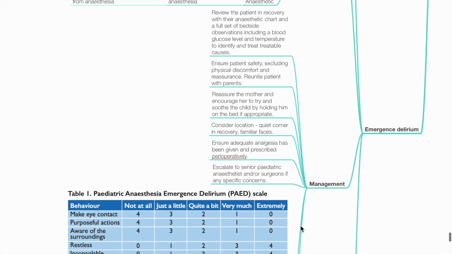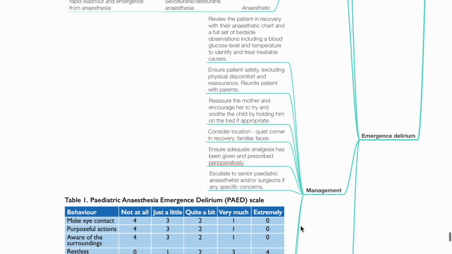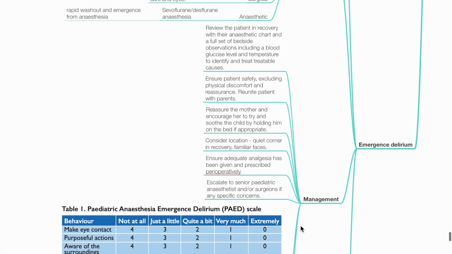Management of emergence delirium. Review the patient in recovery with their anesthetic chart and a full set of bedside observations, including blood glucose level and temperature. Identify and treat treatable causes. Ensure patient safety, exclude physical discomfort, provide reassurance, reunite the patient with the parents, reassure the mother, and encourage her to try and soothe the child by holding him on the bed if appropriate.